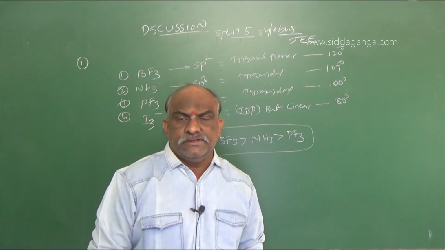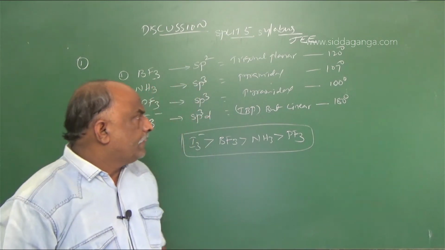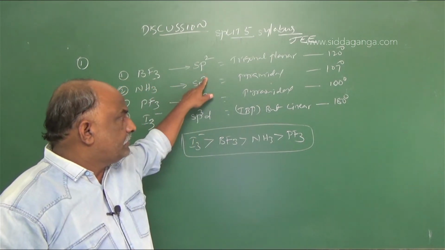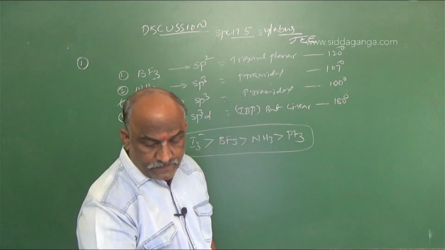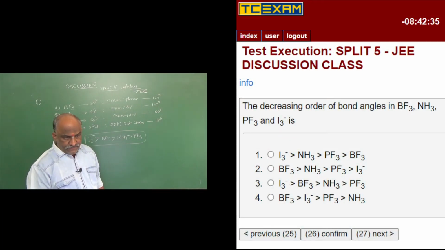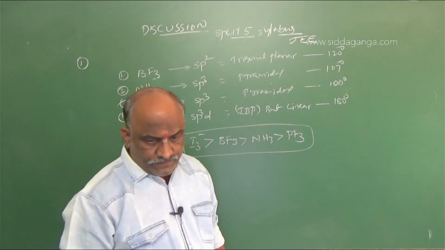Simple question this is. According to the hybridizations, we have to decide the bond angles. So the right answer is I3 minus, BF3 greater than NH3 greater than PF3. Clear? So next question.